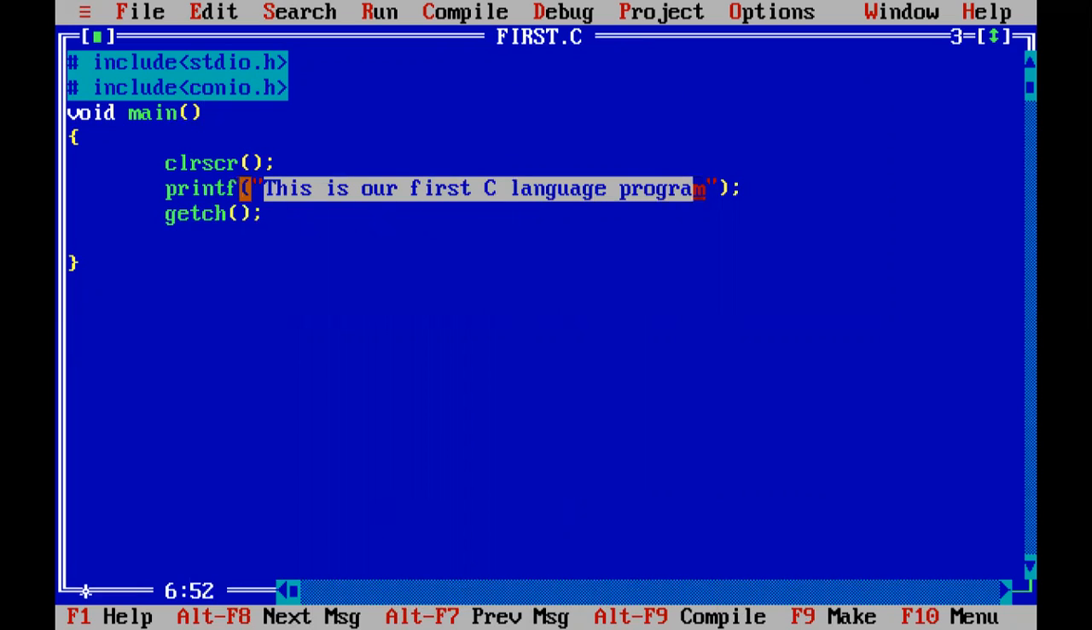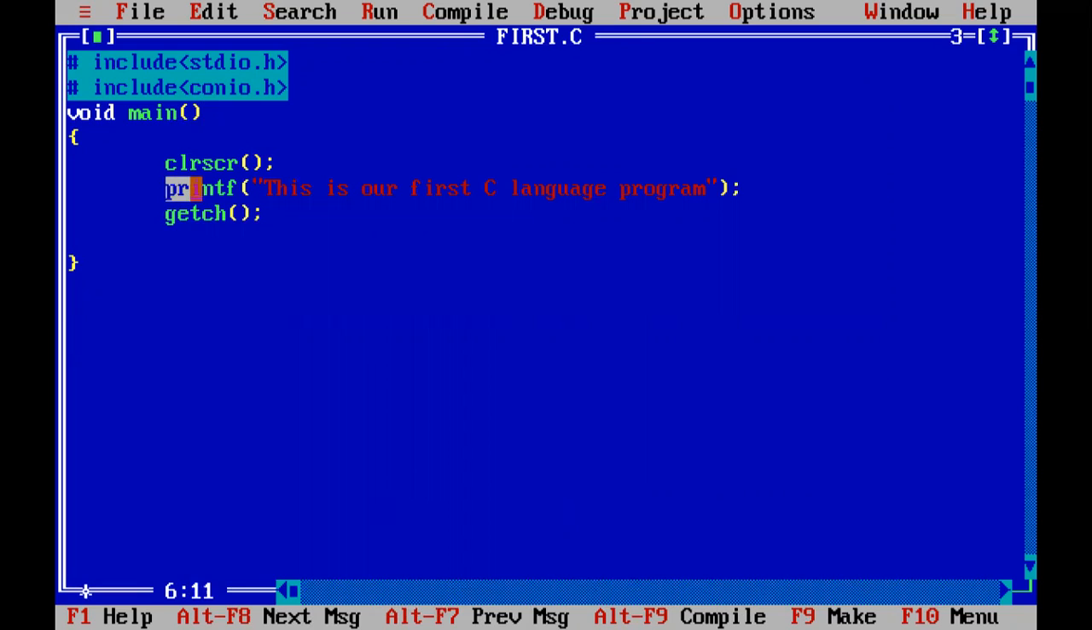Keep in mind, the printf function is used for which purpose? To display anything, either a message or the value of a variable. So we will use the printf function. Now what is written? #include <stdio.h>, the header file for the main function or printf function.